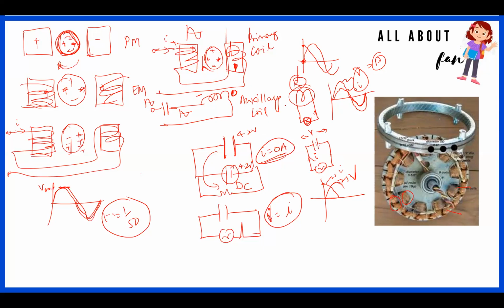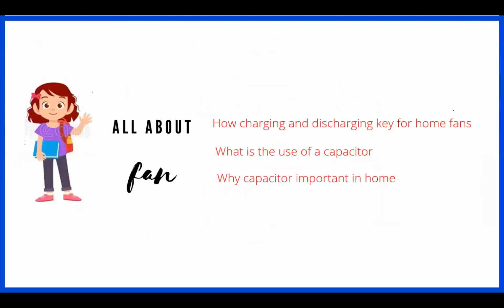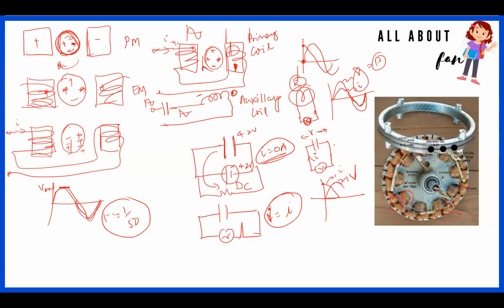So if you see the whole concept here, the use of a capacitor is to shift the characteristics. In this case, voltage is leading the current. In this case, current is leading the voltage. To give a shift of this kind is what we're using a capacitor for. And you have to understand this concept of the capacitor.